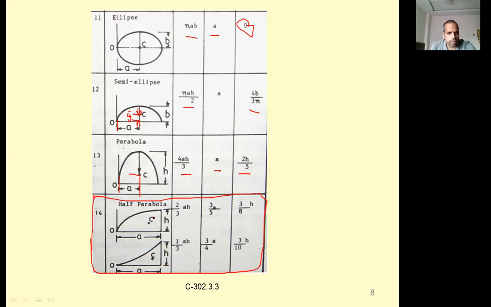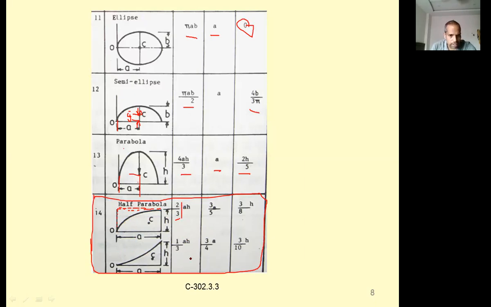2 by 3 a h means 2/3 of the rectangle. Assume this is a rectangle. The rectangle area is a into h. But why is this not a rectangle? This is a parabolic portion, only some portion of the rectangle. How much is it? 2/3. If the shape is like this, it is called 2/3 of the rectangular area.